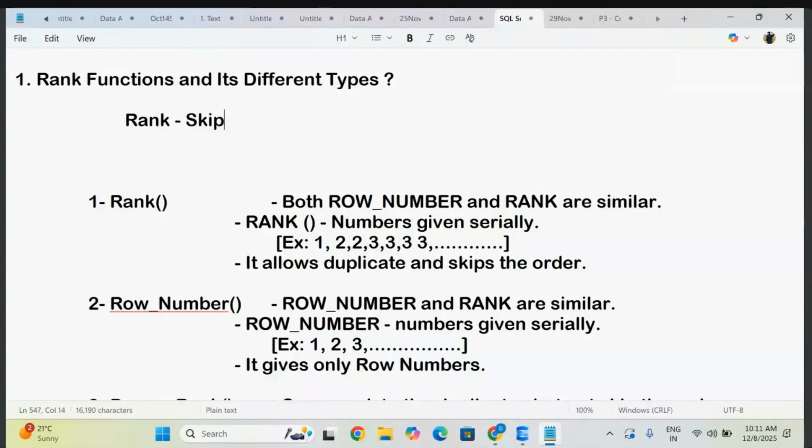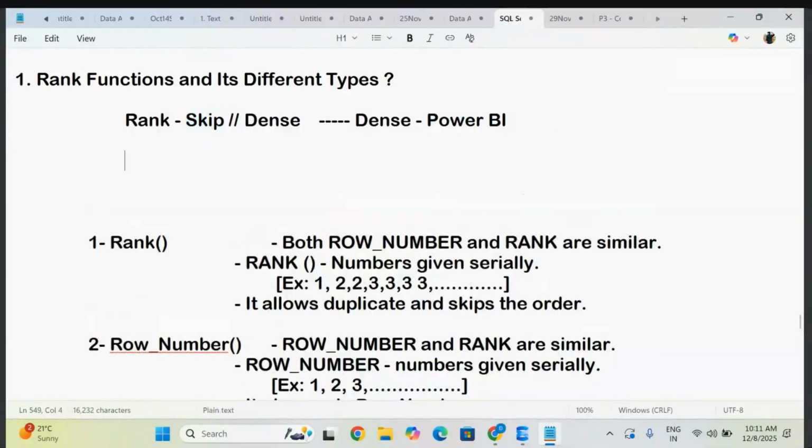So in Power BI you have seen skip rank and dense rank. Most of the time we have worked with dense rank in Power BI. So this is fine. That rank is different. Now we are discussing here the SQL database rank, which is different. So observe, the functionality is the same. Whenever we discussed Power BI, skip rank, what has it done? It is going to give the rank, and whenever you get the same value, it gives you a duplicate rank.